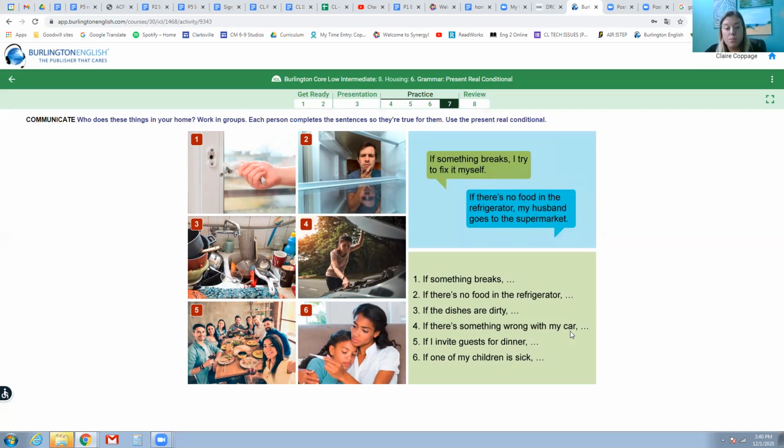If there's something wrong with my car, I tell my husband. If I invite guests for dinner, I ask Savannah to help. If one of my children is sick, I stay home from work. So these are things that have not happened in the future yet, but maybe they have in the past. So it is a routine for the future that these solutions will happen again. And we can use the present tense conditionally with the word if.